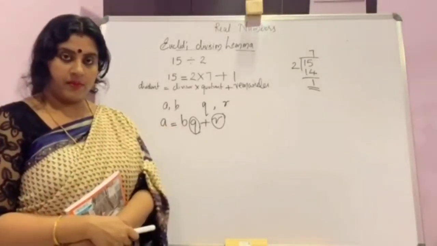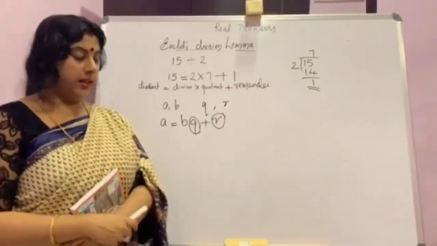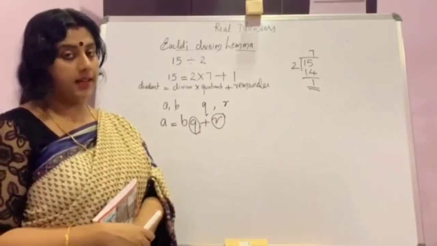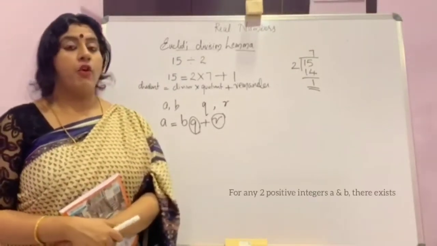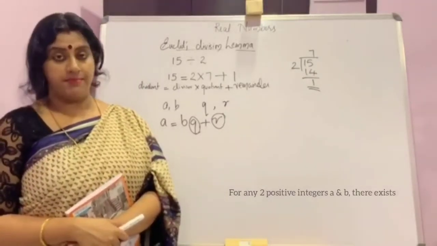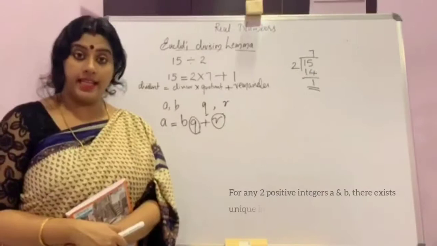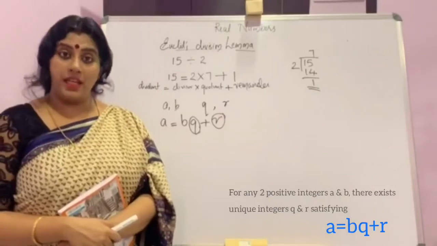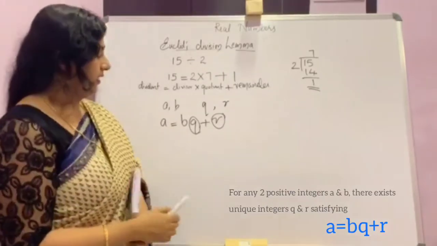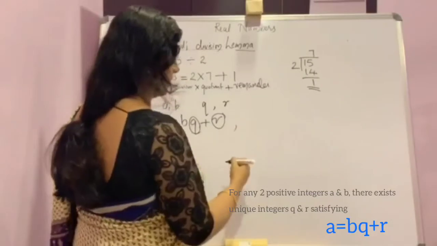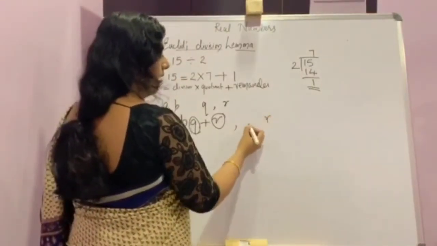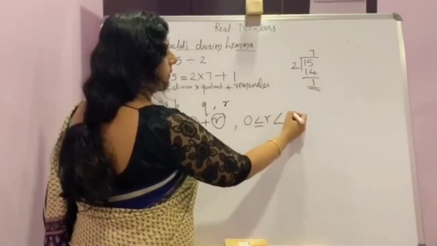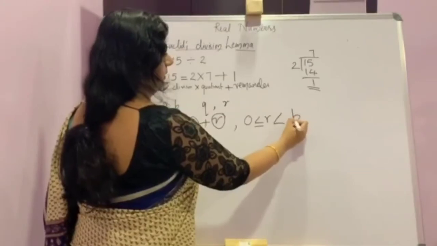If you find through any method, you will get the same q and r. So I will repeat the Euclid's division lemma. For any two positive integers a and b, there exist unique integers q and r satisfying a is equal to bq plus r. Also, a condition is there about r, 0 less than or equal to r less than b.